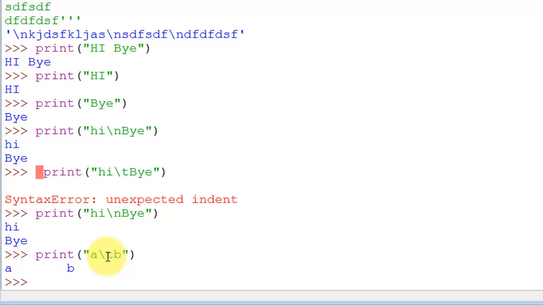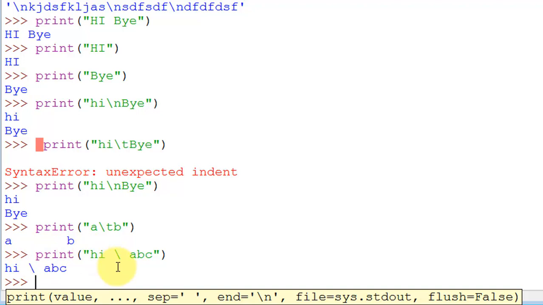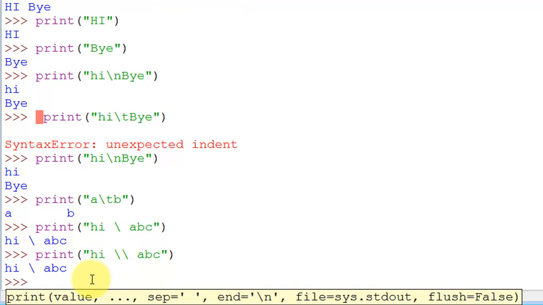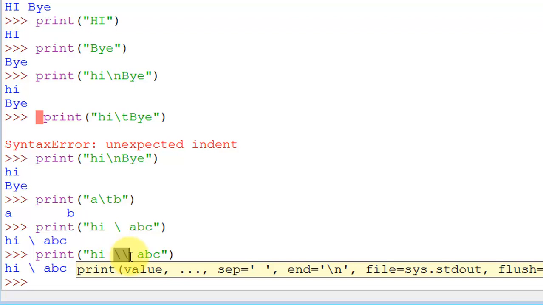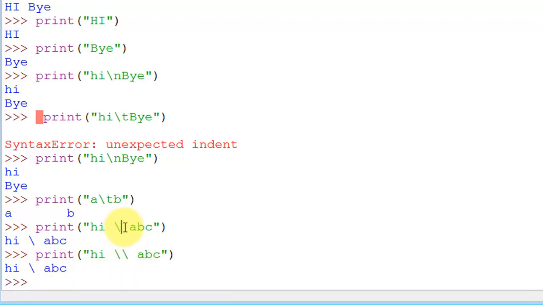Now let us see some more escape sequences. If you try to print hi slash abc and enter, you can see my slash is printed. But if I try to print hi and double slash abc, you can see we still have a single slash. So double slash is also an escape sequence and is equivalent to a single slash. It is used to counter a t, for example, when after a slash you want a t here.